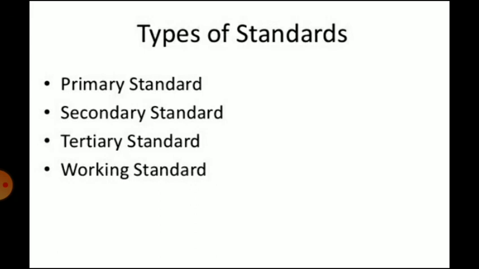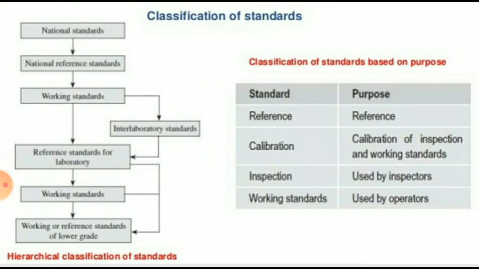Then the subdivision of standards. The imperial standard yard and the international prototype meter cannot be used for general purposes. For practical measurement, there is the importance of working standards. Thus, depending upon the accuracy required for the work, the standards are subdivided into 4 grades: first primary standard, then secondary standard, tertiary standards and working standards. You can see the classification of standards in a block diagram.